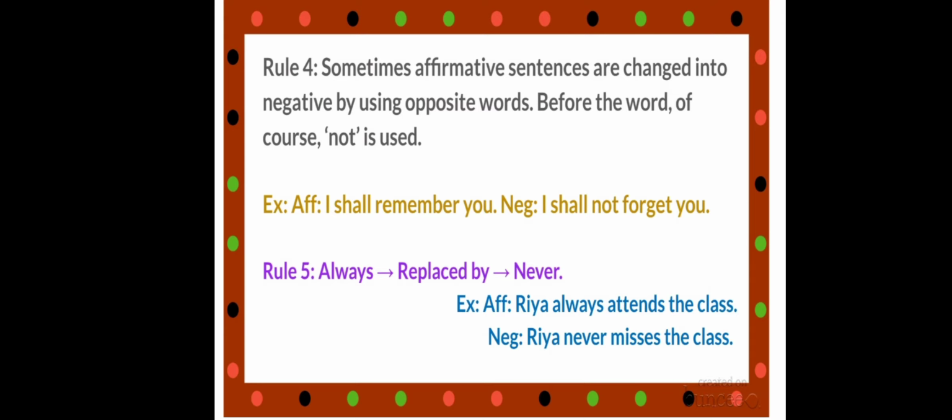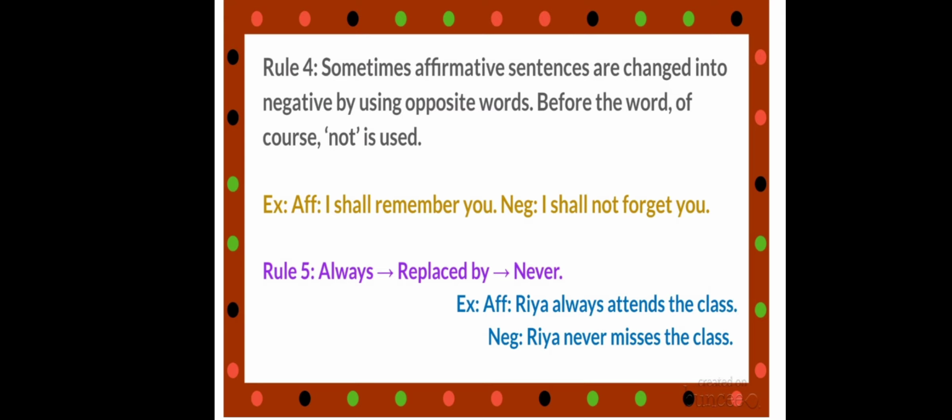So next is rule number 5. Always will be replaced by never. See the previous example. In the affirmative sentence, it was I shall remember you. If the sentence would be I shall always remember you, then what would you do? You would just replace always and use never.